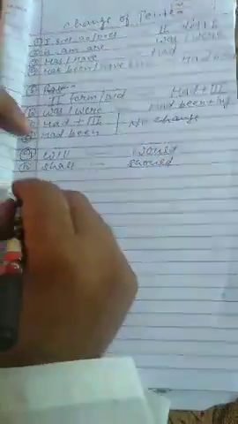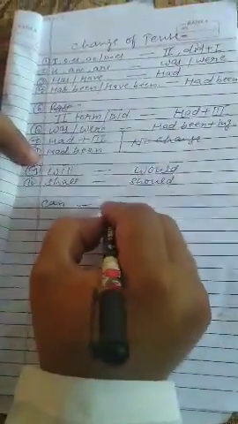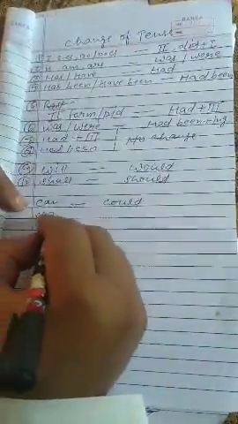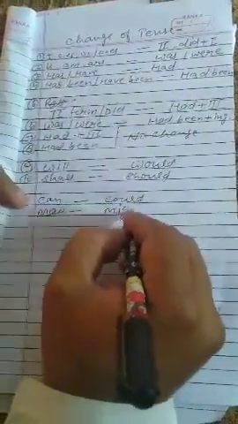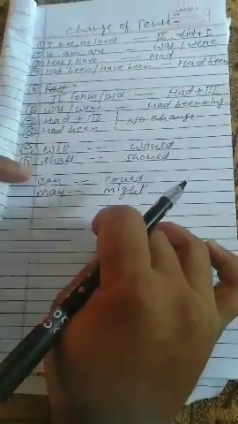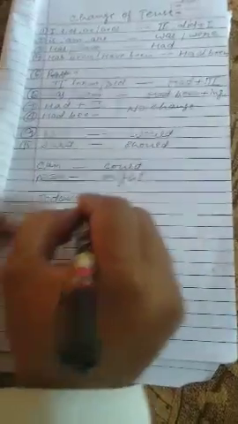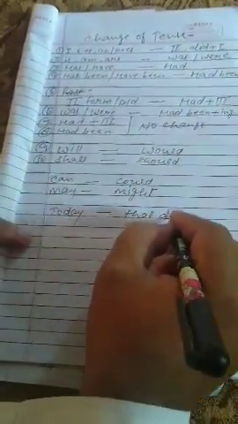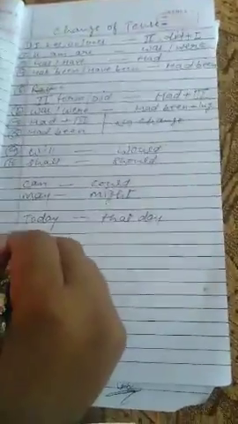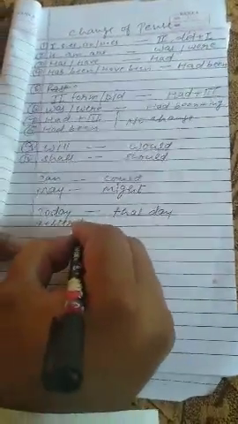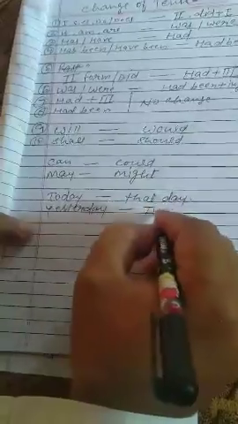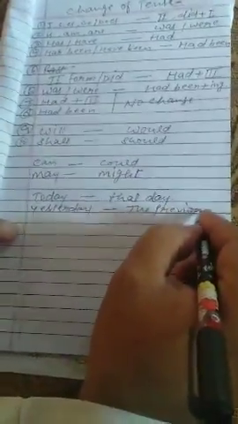Along with it, you have to change the modal verb also. Like, as you may say, can is changed into could, may is changed into might. And along with it, you have to change the nearness of the words also. Like today is changed into that day. Yesterday is changed into the previous day.